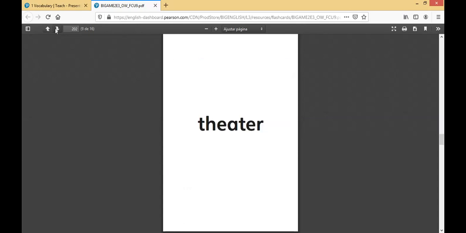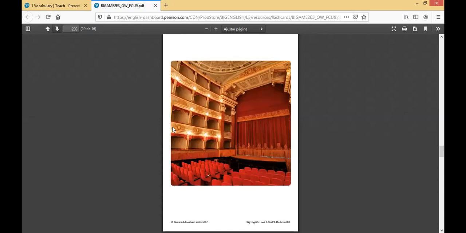Theater. Okay, here we're not talking about movie theater. The movie theater is a cinema, right? Like Cinepolis. But no. In this case, we're talking about a regular theater, a place with a lot of seats, with a stage, and it's a place where people go to see plays. Let me write that down. They go to see plays. A play is, for example, Shakespeare. Shakespeare wrote a lot of plays. Okay, we have Romeo and Juliet. That's a play.